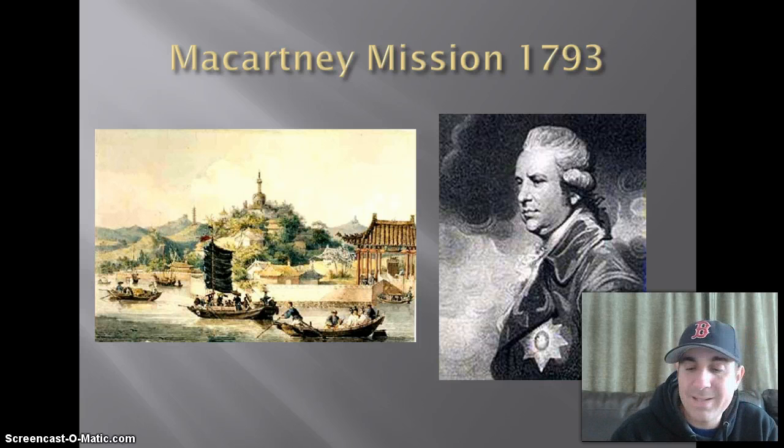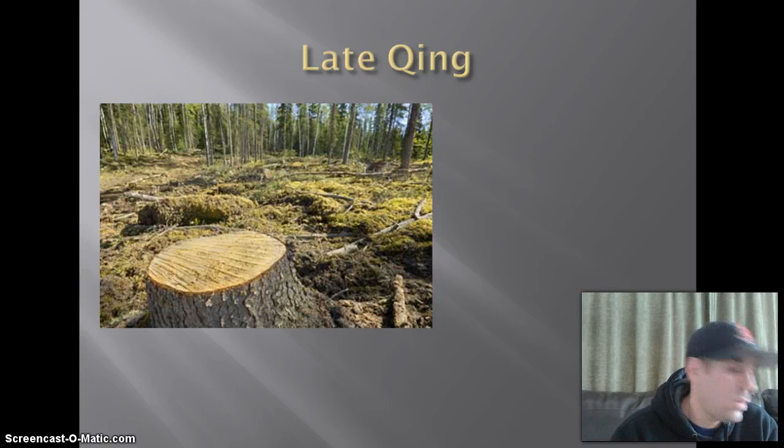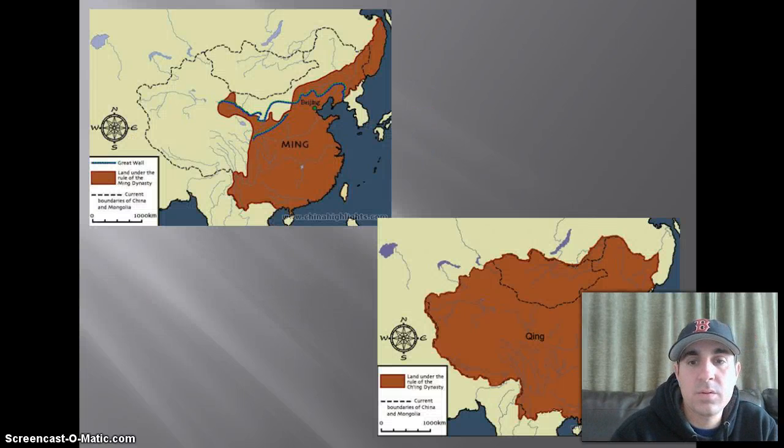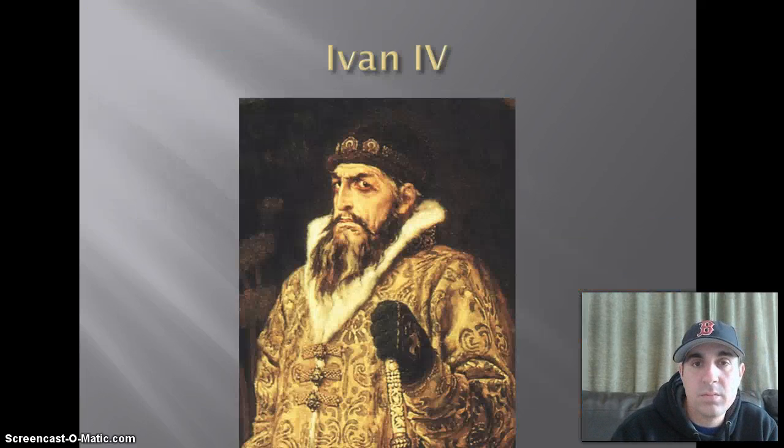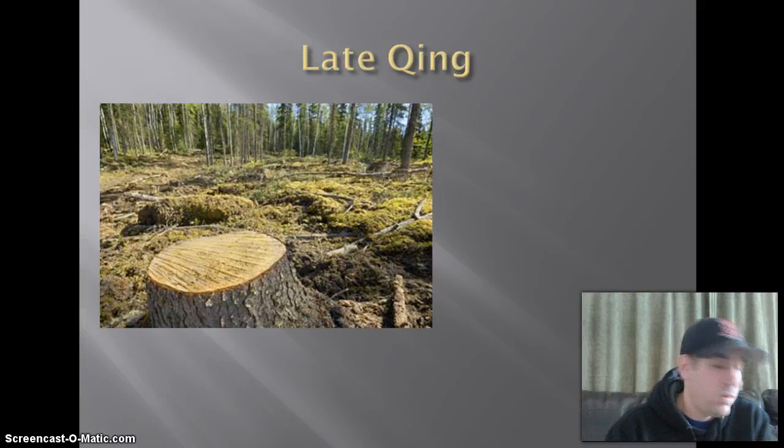The Qing land was twice as large as the Ming, but they used the same number of governmental officials. By the 1790s, the Qing are in a lot of trouble.